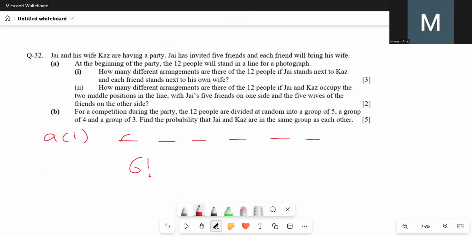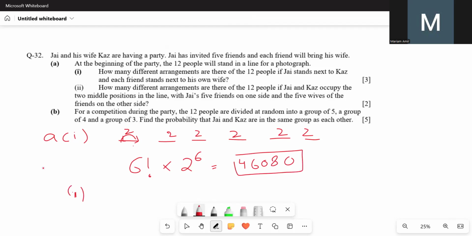Now, every spot will have another 2 arrangements because either the husband is on the left and the wife is on the right, or it's switched. So, every arrangement will also get multiplied by 2. So, into 2 power 6, or 2 factorial power 6, it's the same thing. So, this will give us 46080.